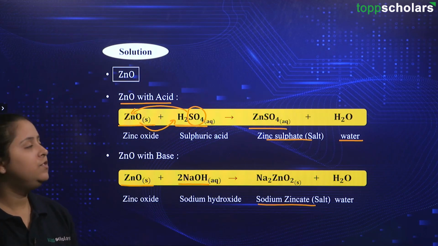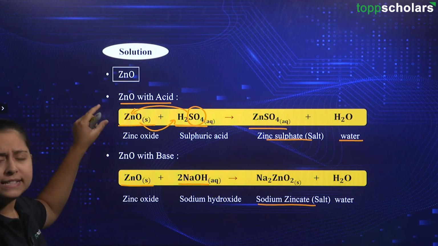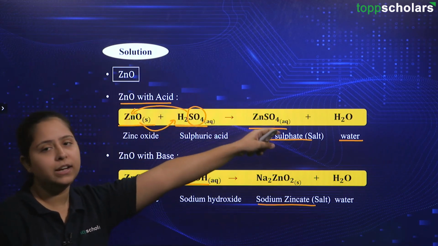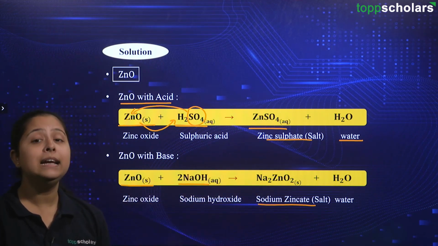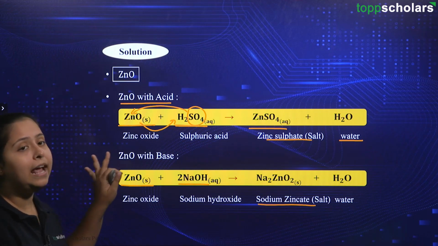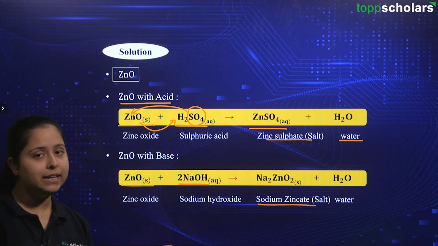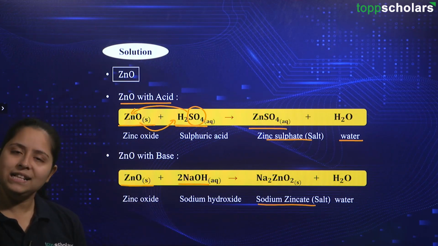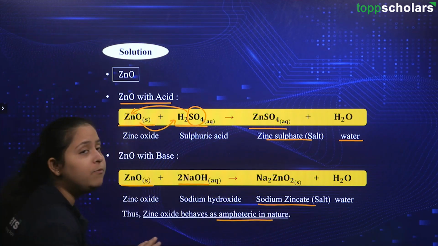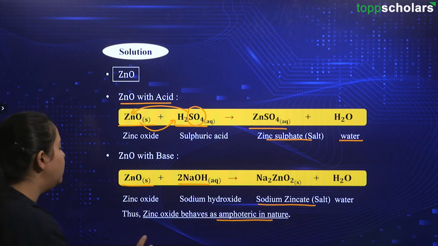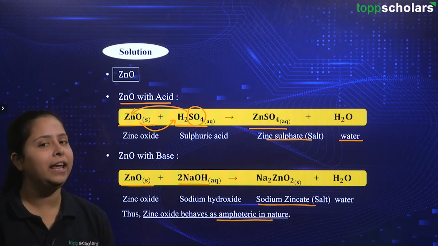So friends, as we have just seen, this ZnO reacts with acid and gives us products, and it reacts with base as well to give us products. That means this ZnO is showing both acidic as well as basic behavior. Hence we will say that this ZnO is amphoteric in nature. Okay, ZnO, that is zinc oxide, is amphoteric in nature.